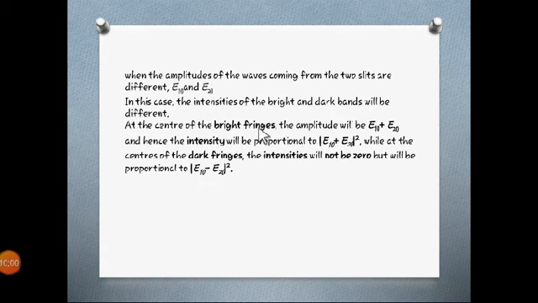So let us consider at bright fringes, amplitude will be the addition of both, and intensity will be the square of it. While at dark fringes, what will happen? Here the pattern is not steady, so we cannot say that intensity is 0. So we are going to consider intensity not to be 0, and it will be proportional to the square of the subtraction of them. Why is it not 0? Because the amplitude is not the same. That's why dark and bright fringes are not equally spaced. So that's why we are not saying that intensity will be 0. Alright, so this is all about the intensity distribution.